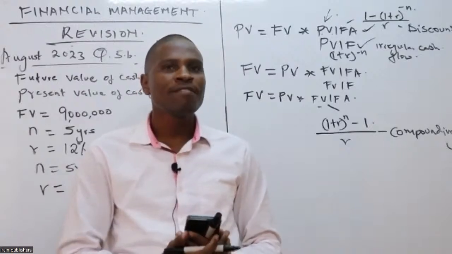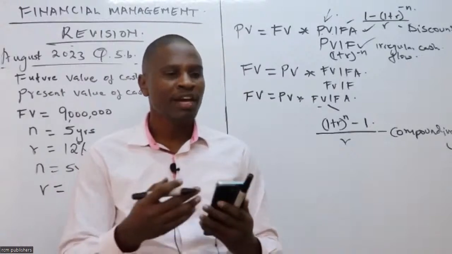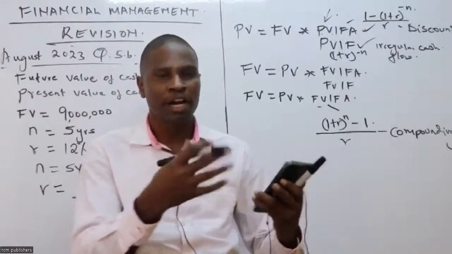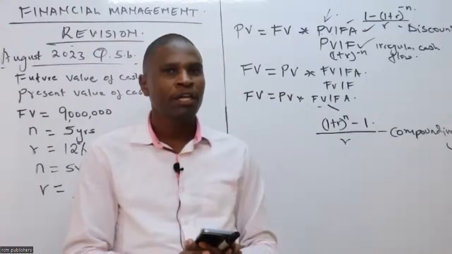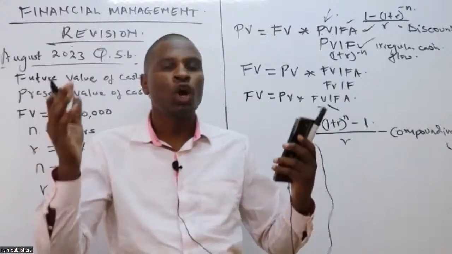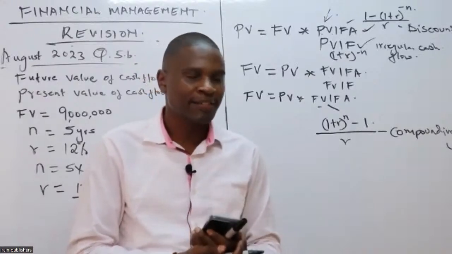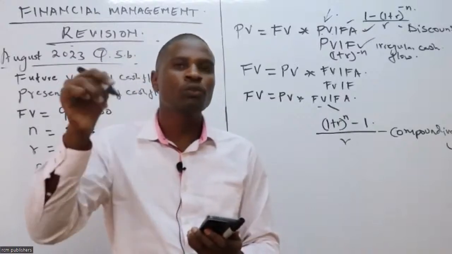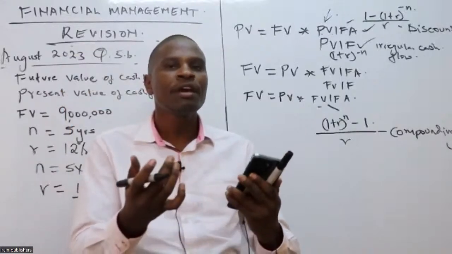For example, you have an asset. You're using that asset in production, so it is giving you some cash flow every year. It reaches a time that the asset is obsolete and you want to sell that asset. The value at which you are going to sell that asset is what we call the terminal cash flow. In fact, it will be an inflow.